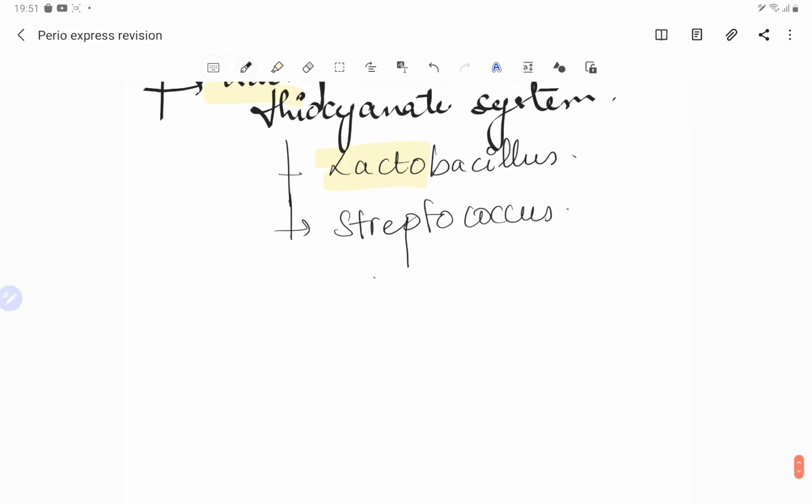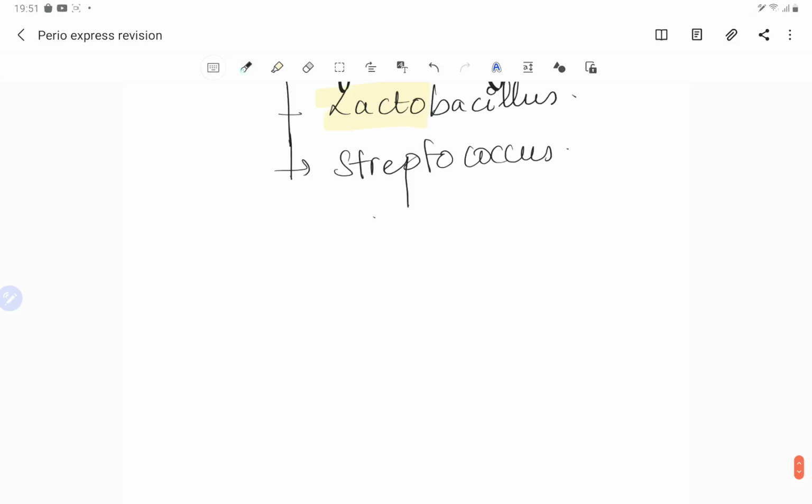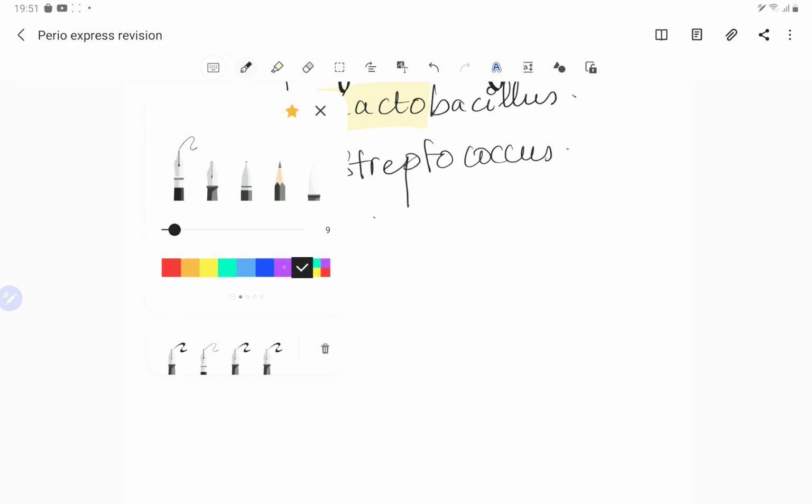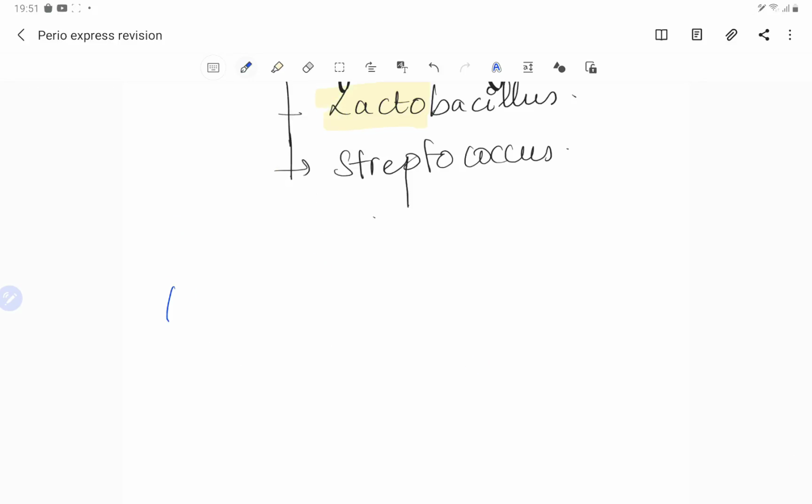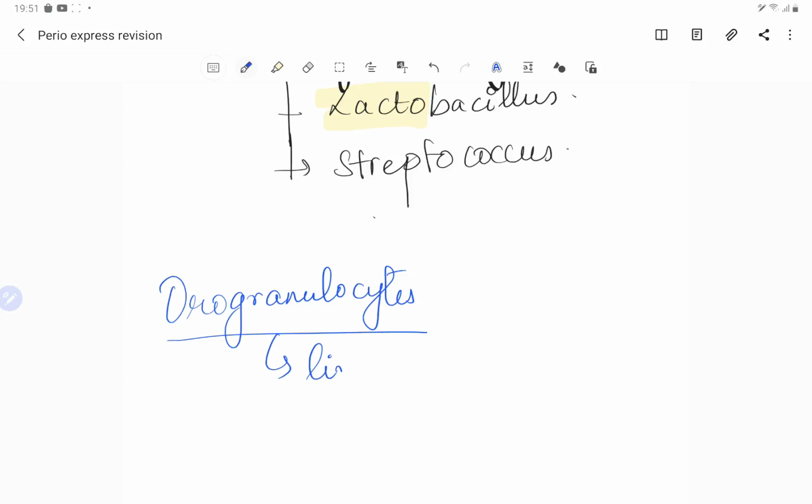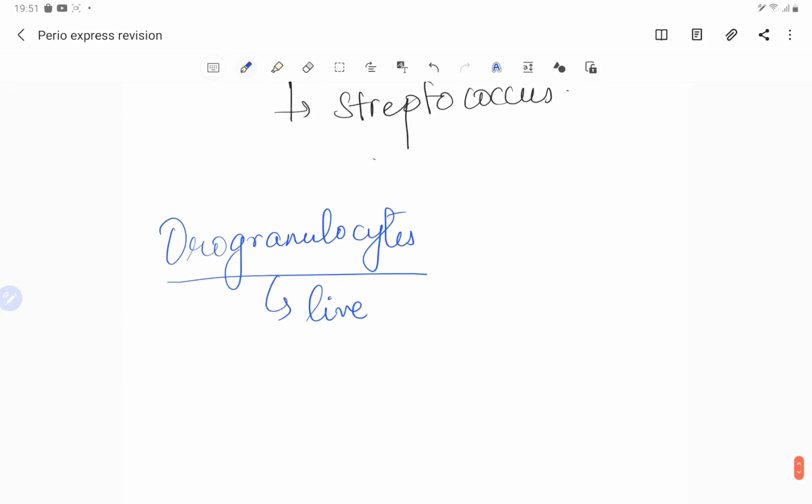And more importantly, we have talked about the immunoglobulin which is present in the saliva, IgA, and the immunoglobulin which is more frequently present in the GCF is IgG, and there is something known as orogranulocytes. So orogranulocytes are the live neutrophils, the live leukocytes which are present in the saliva.